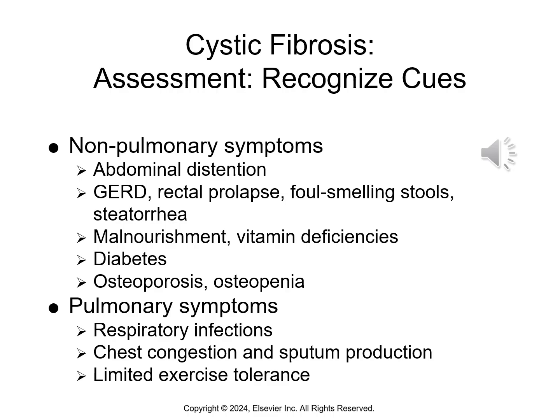They're normally diagnosed by 2 because of their poor growth. They also will have issues with male sterility, cirrhosis of their liver, and impaired gas exchange through respiratory infections, chest congestion, and sputum production, and then they will have limited exercise tolerance.